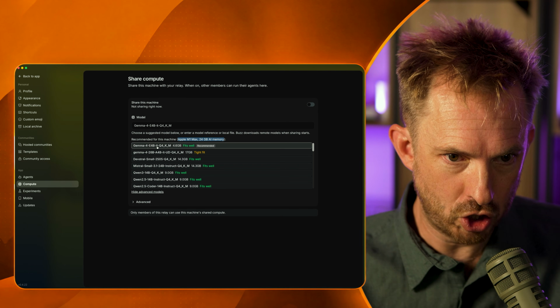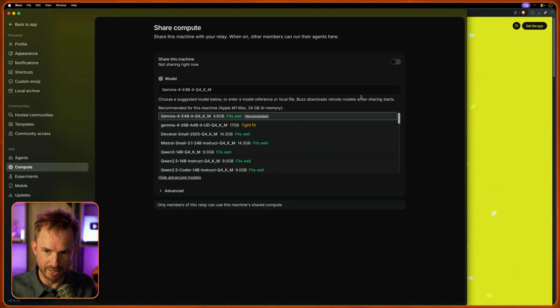So I'm just going to choose Gemma 4 for this example, but I can have multiple machines connected to Buzz, all contributing compute, and so can my other members, and you can even shard that compute and run bigger models combined. This is probably the biggest feature of Buzz, and I really need you to pay attention to this. If you're part of my community, if you join Buzz, you can grab and draw peer-to-peer on compute for large local AI models.